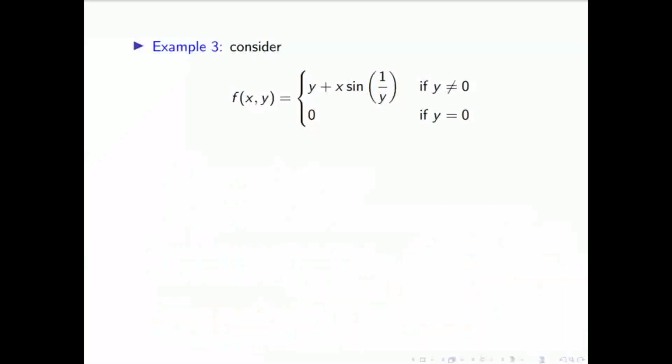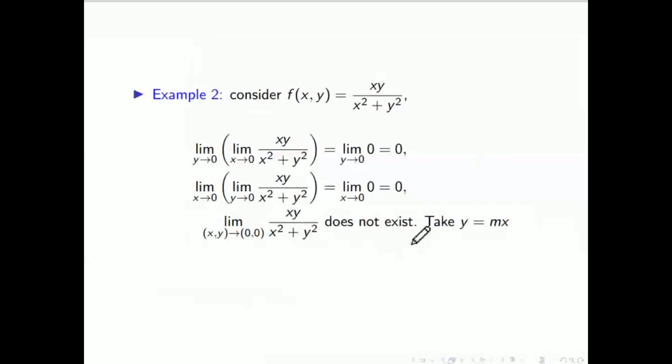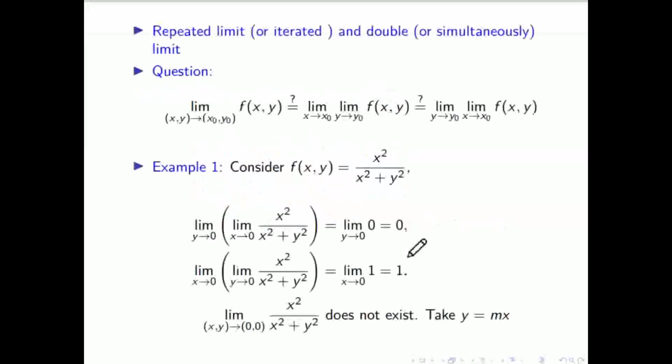No. See, both exist but limit doesn't exist. Why are you saying any one exists? See, both exist but limit doesn't exist. You cannot say anything. So double limit or repeated limit will not give any information about whether the limit exists.